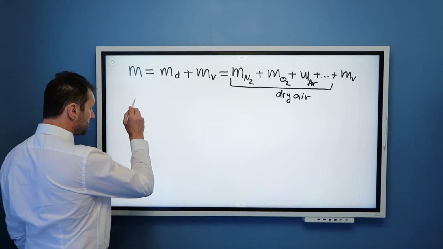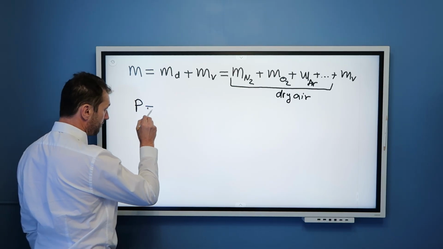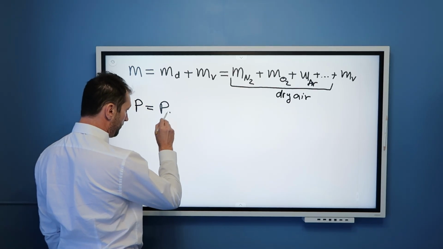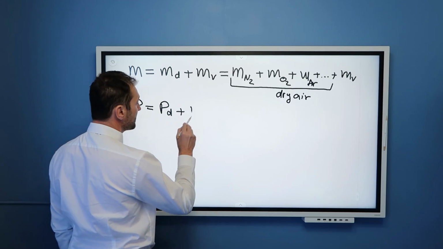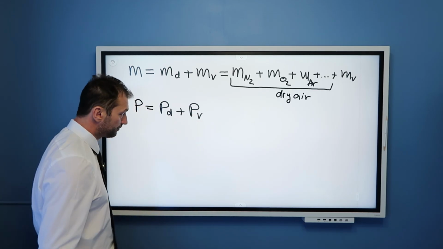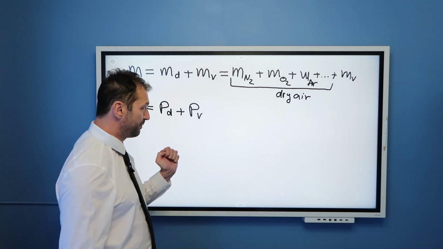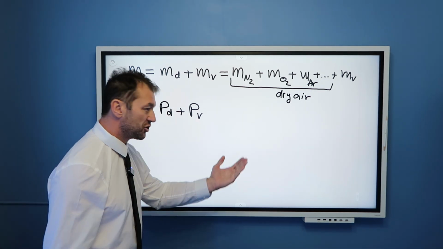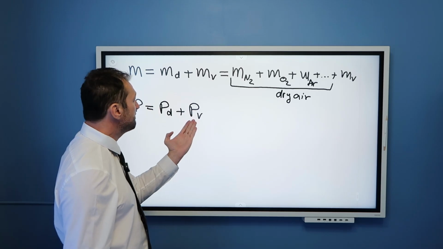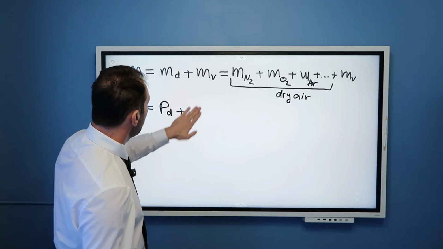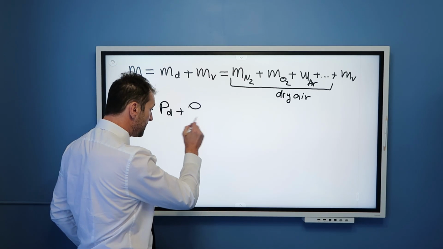Similarly, we can split the total pressure into the pressure of dry air plus pressure of water vapor. And this is called Dalton's law of partial pressures. By convention, we do not write PV for water vapor pressure. It's just convention, we write E.